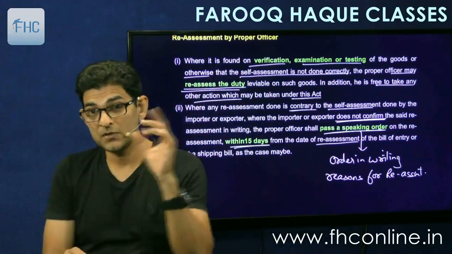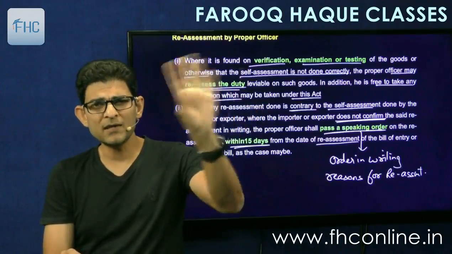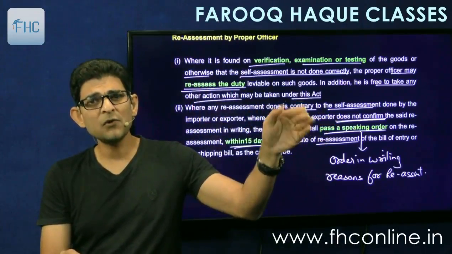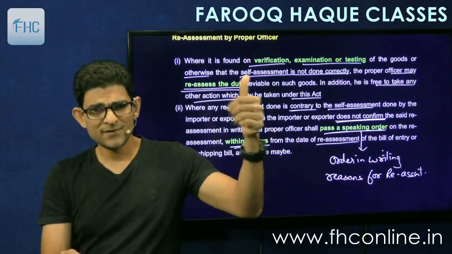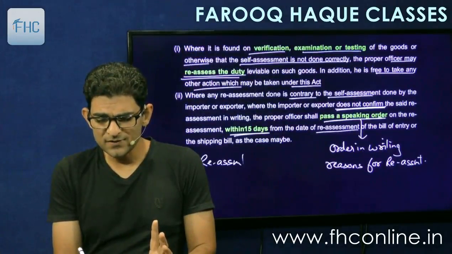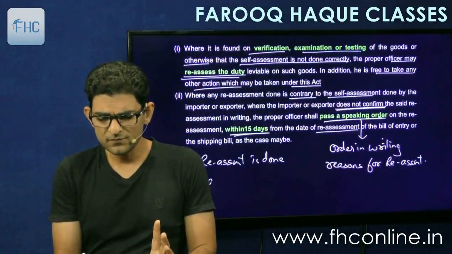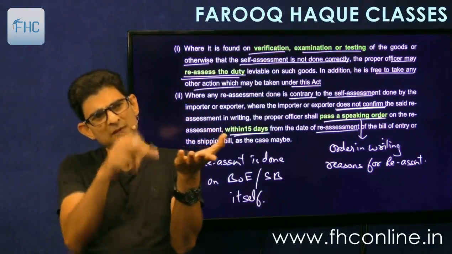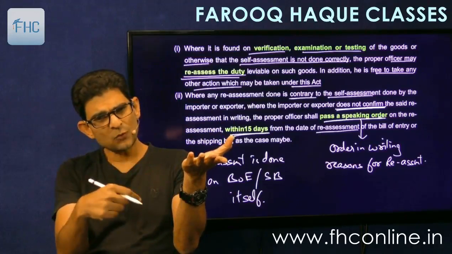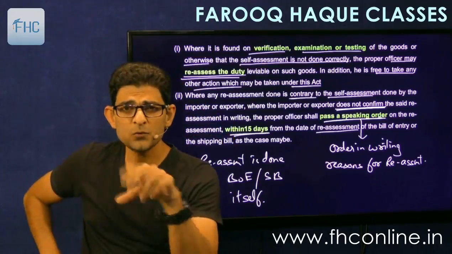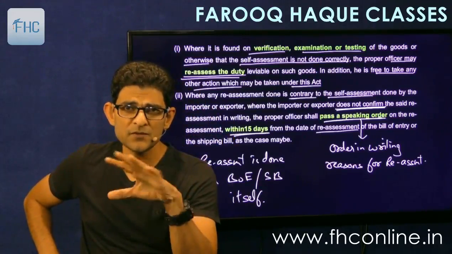But if the importer exporter confirms, he says that okay, I agree with the adjustments, then there is no need for a speaking order, because if he is agreeing to it, then he is not going to appeal also. Okay, so basically the reassessment is done on the bill of entry or shipping bill itself. There is a column there, column of self-assessment, and if he makes some changes, he will make the changes there only and reassess the duty payable, and he will hand over the bill of entry to you, and you will then go and pay the additional amount. So that is the normal routine.